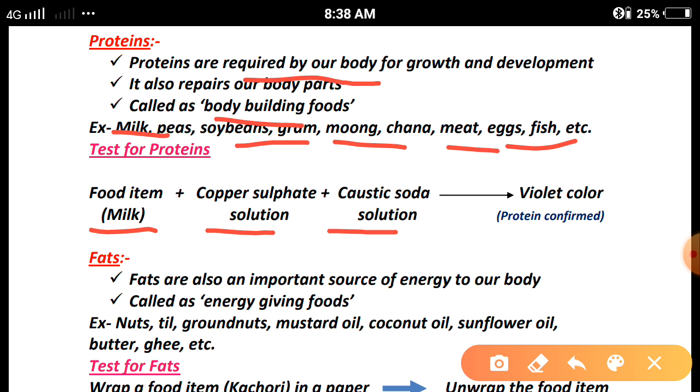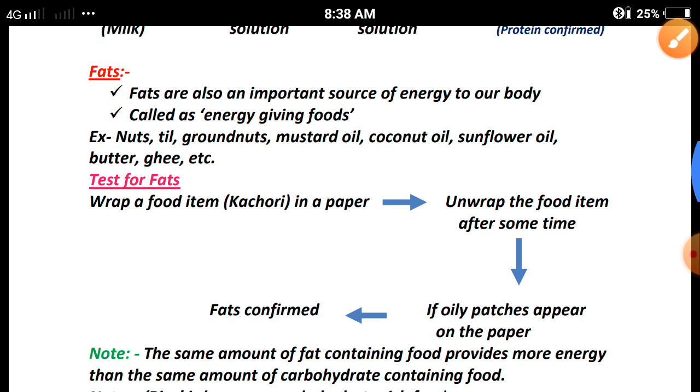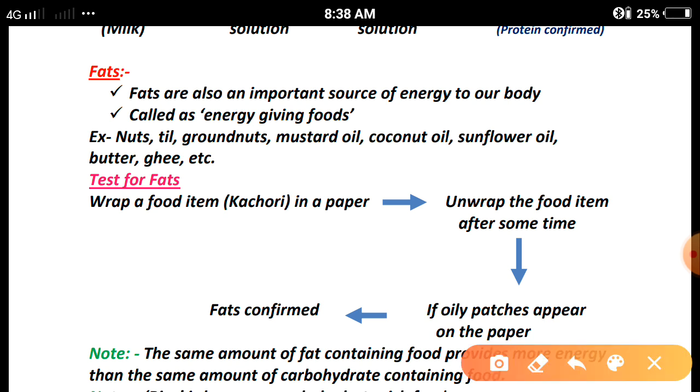Caustic soda is a type of strong base, and after this process, if a violet color appears in the test tube, it means the substance we have taken is protein rich, and this is the confirmation of protein. Clear? Next, fats.